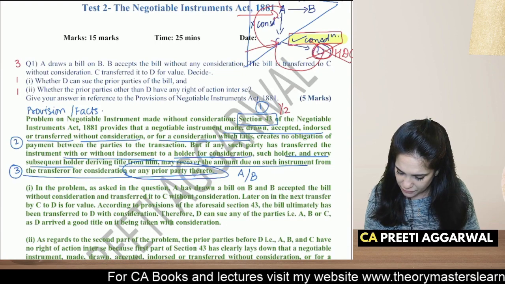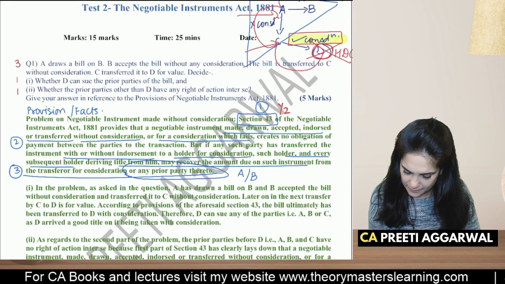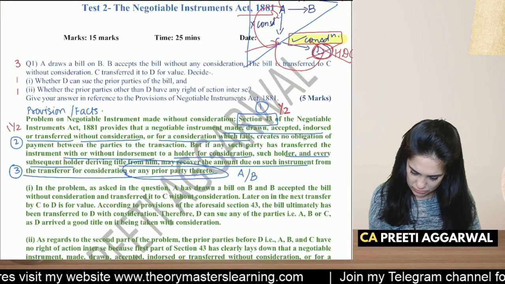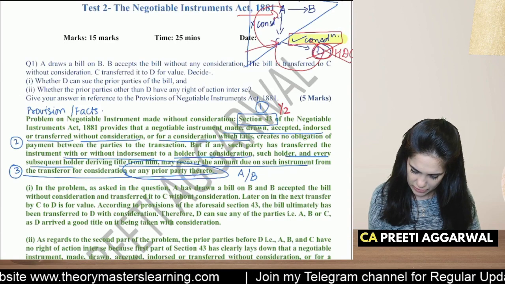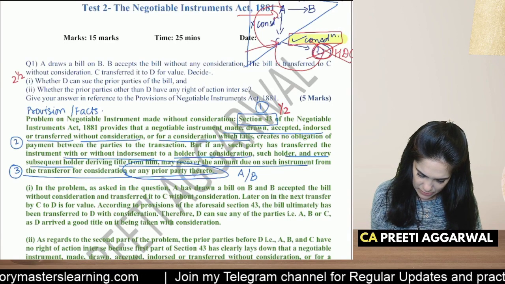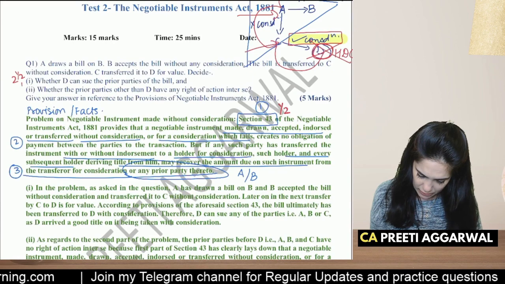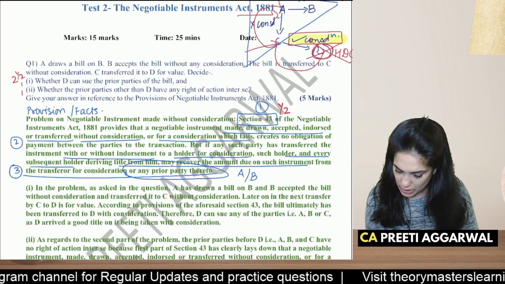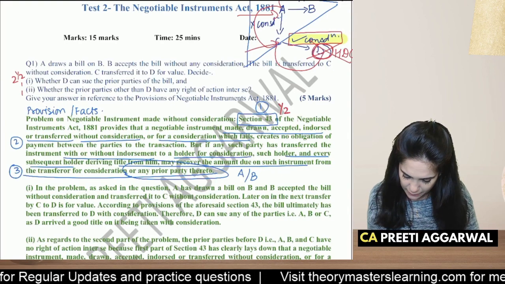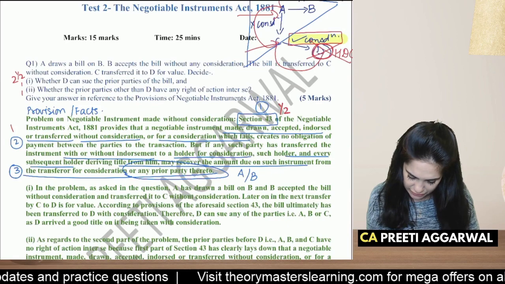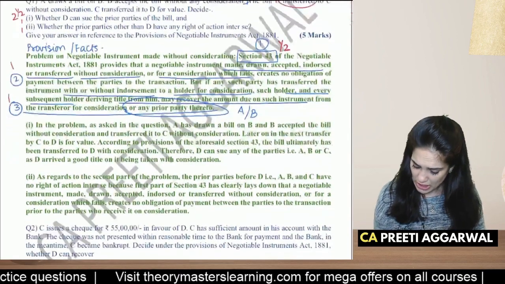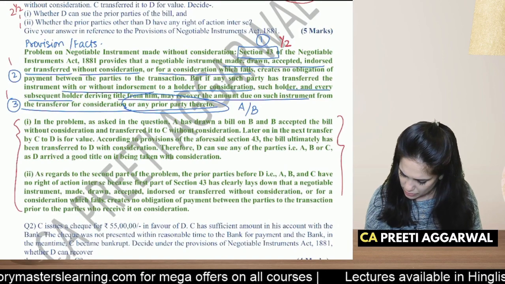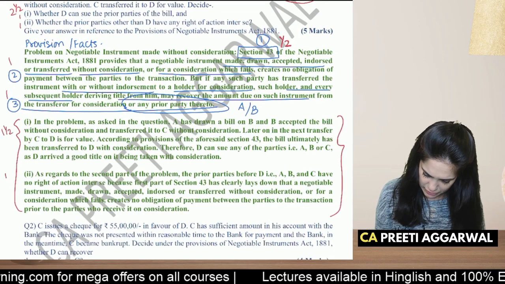So half mark if you have written the section number correctly. Or maybe, you know, we can say 2.5 over here to give you the exact marking scheme. 2.5 for theory, and maybe half mark extra. So half mark for writing the section number, 1.5 marks for writing the first provision, and 1 mark for the second one.